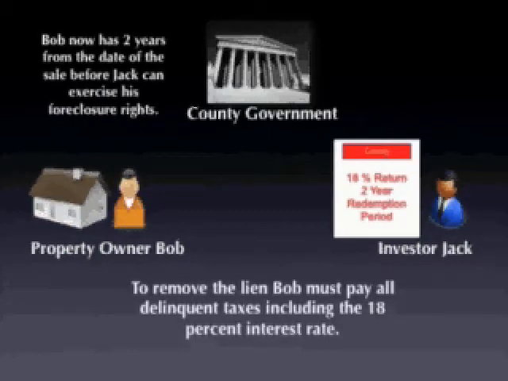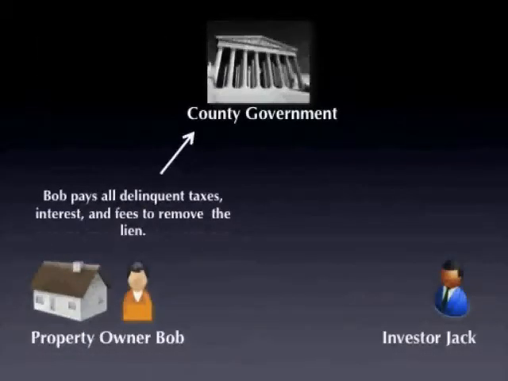To remove this lien, the property owner must pay all the delinquent taxes back, including the 18% rate of return that will be going to the investor. So there are penalties and fees that are associated with paying your property taxes late. So let's play out the scenario here of the property owner paying back all the delinquent taxes and fees, which on most properties is exactly what's going to happen. No one wants to lose their property due to some delinquent property taxes.